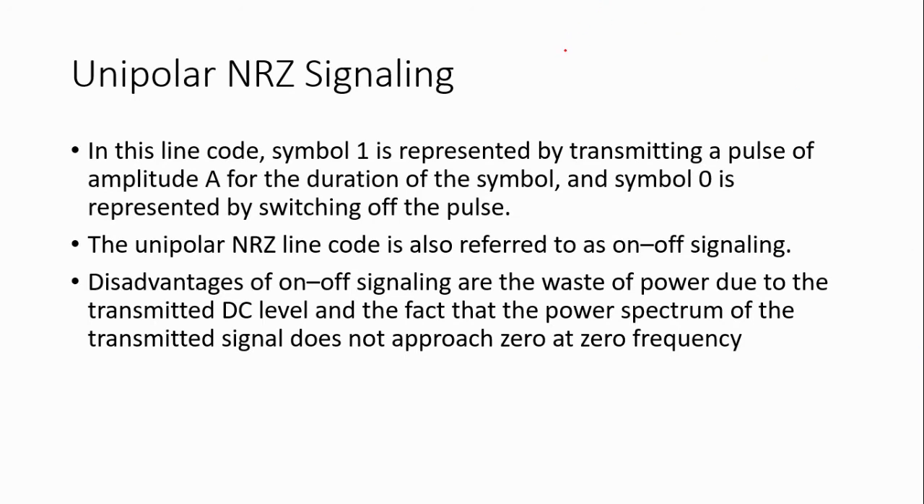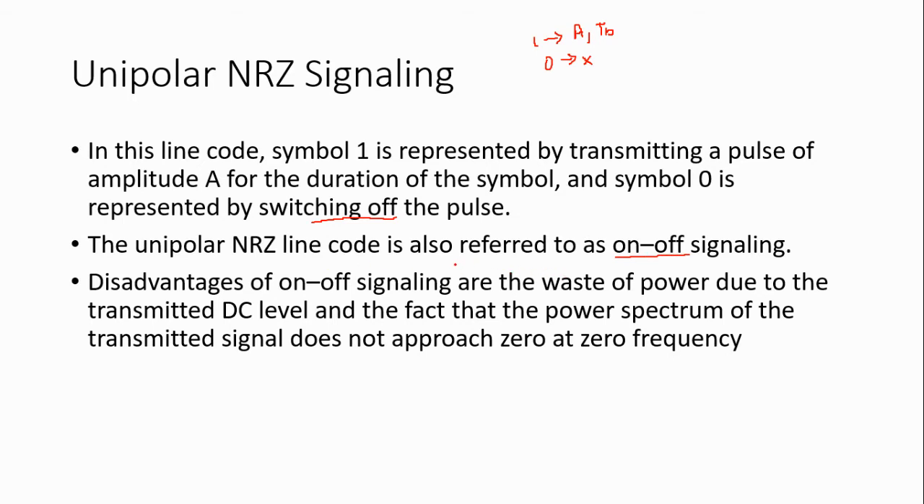In unipolar non-return to 0, the symbol 1 is represented by a rectangular pulse with amplitude A and time period equal to Tb. And for 0, no pulse is transmitted, that means it is represented as switch off mode. The symbol 0 is represented by switching off the pulse. So this unipolar non-return to 0 is also called on-off signaling.